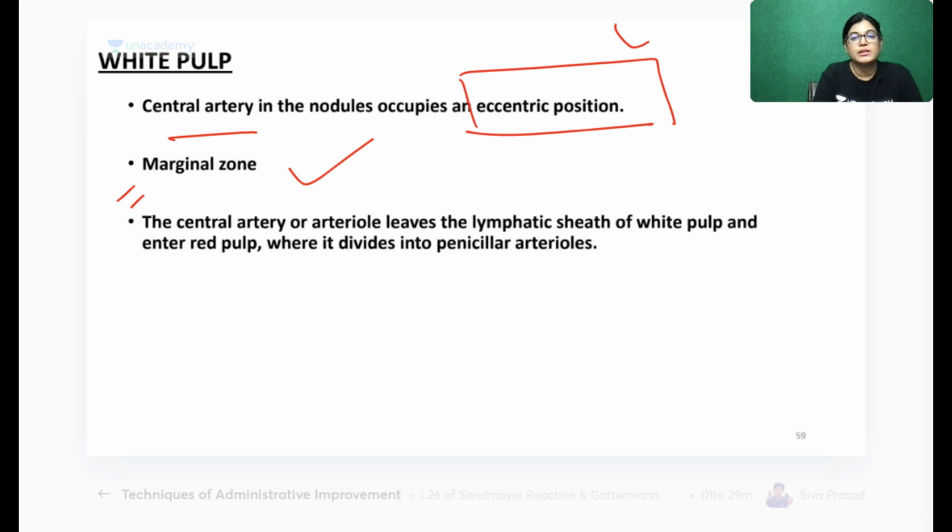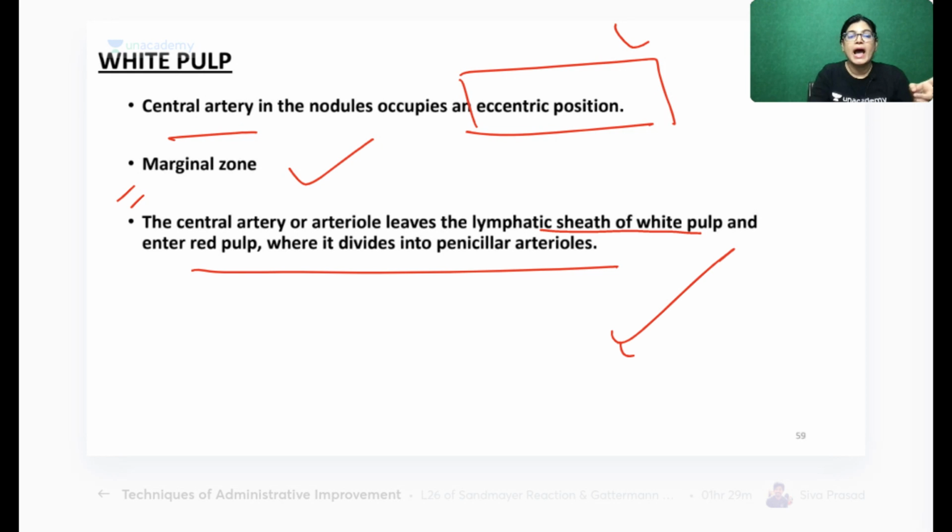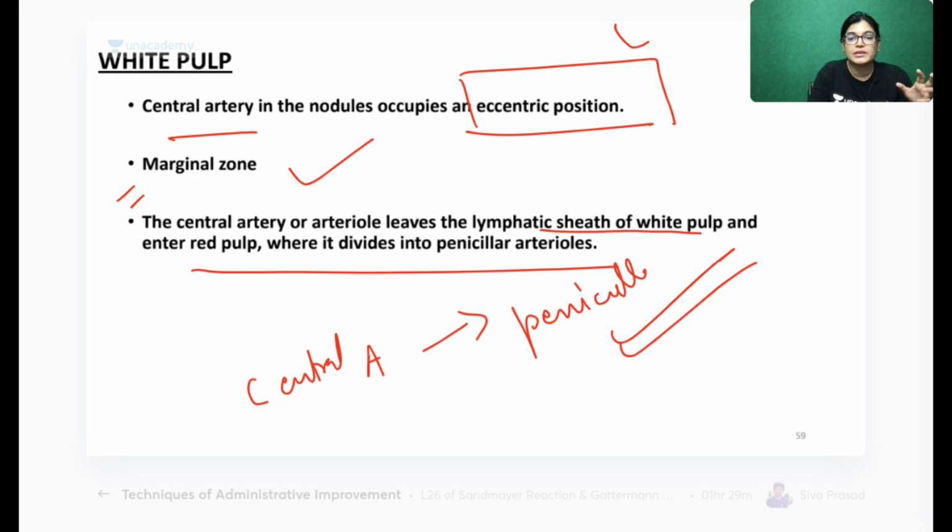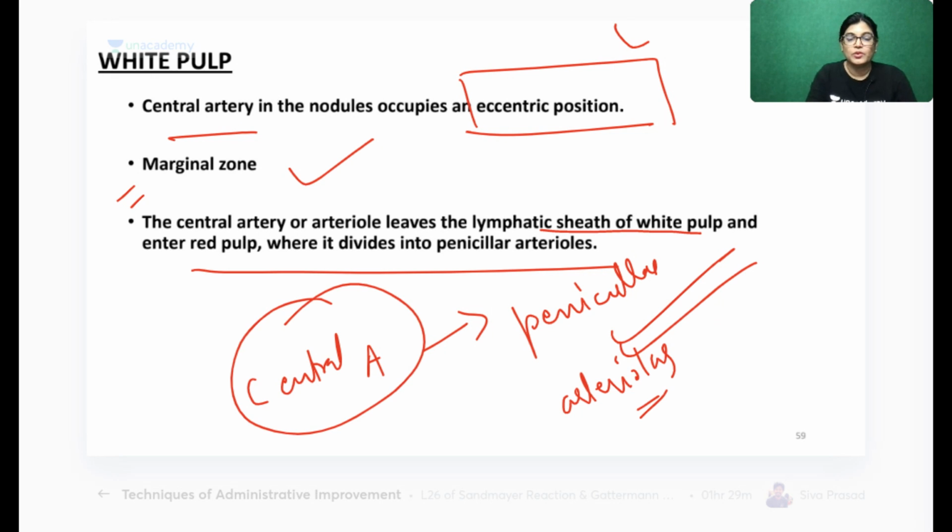The central artery is surrounded by lymphatic sheath, which we have seen, and the central artery thereafter enters white pulp and then red pulp, and this central artery will again divide into smaller arterioles, called penicillar arterioles.